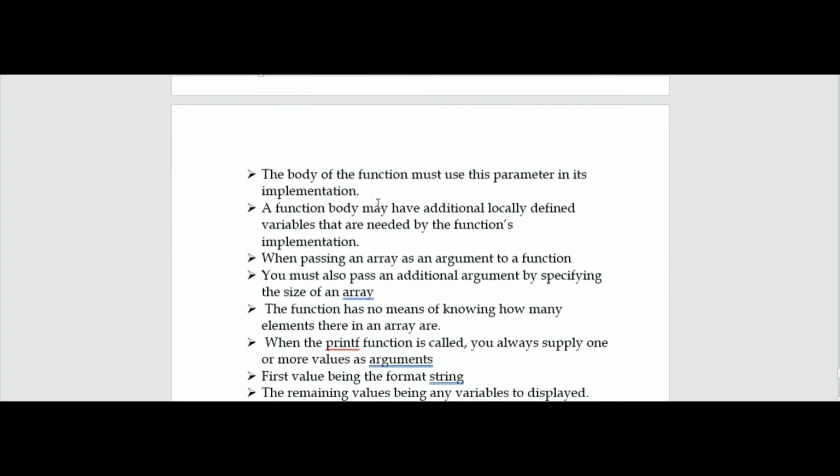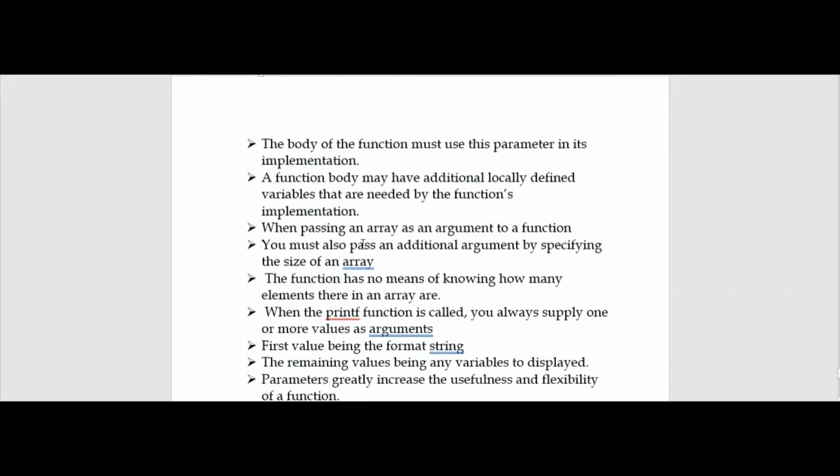The body of the function must use these parameters in its implementation. So it is a rule that the body of the function must use the specific parameters which we specify for its implementation. A function body may have additional locally defined variables that are needed by the function's implementation. So a function body can have additional locally defined variables which are required at that point of time.